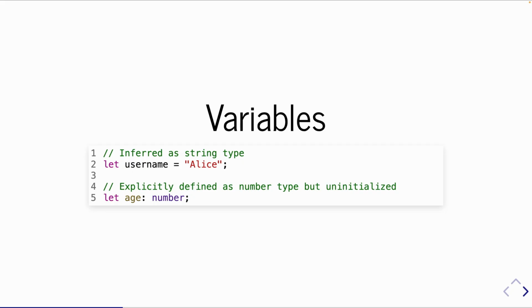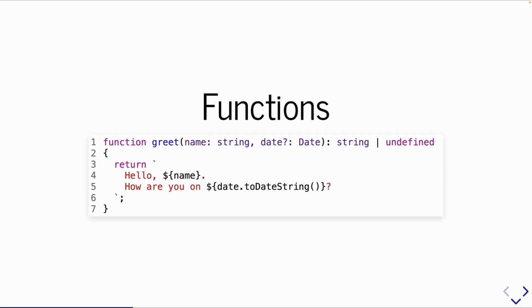Now, if you actually want to say explicitly what the type is, this is the syntax. It's colon and then the type. So in here, I'm defining a variable age and giving it the type number. Here's a function definition here, right? So same syntax, just a little more complicated here. Now, we've got 2 parameters. The first parameter is name, and it takes a string type. The second parameter is date, and it takes a date type. We also have that question mark. I'm going to get back to that in a second.